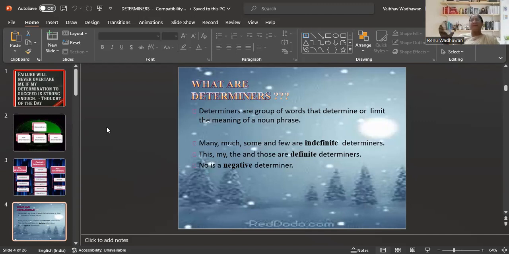This is my mobile. And no is a negative determiner. I hope you are clear about this. Fine, so let's move further.